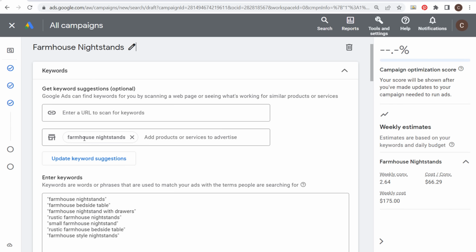As you're creating the ad group, just enter the search term right here, update your keyword suggestions, and then target your keywords. I would recommend phrase match keywords if you're looking for better results.